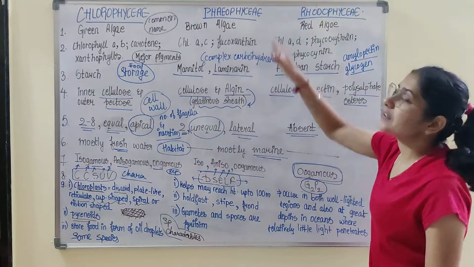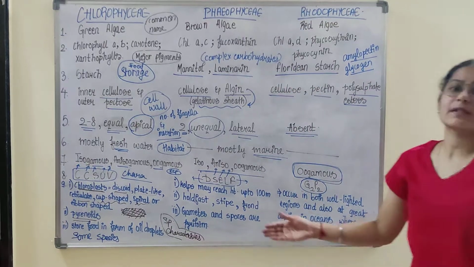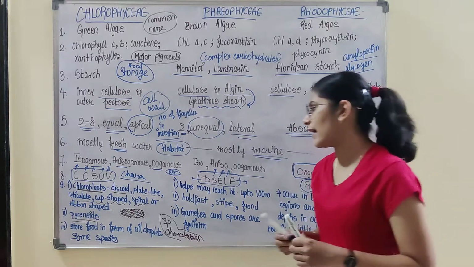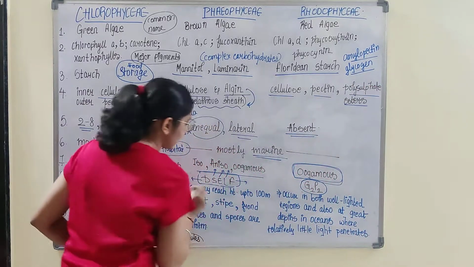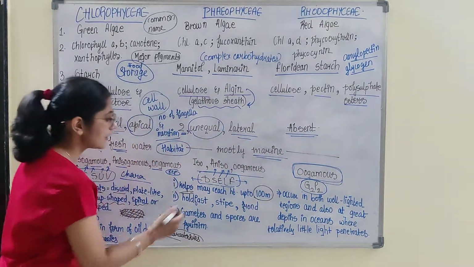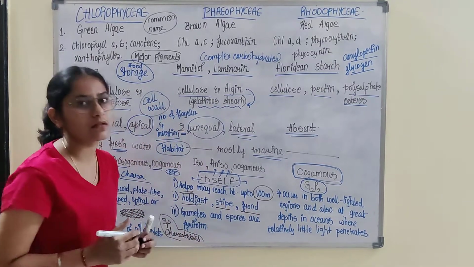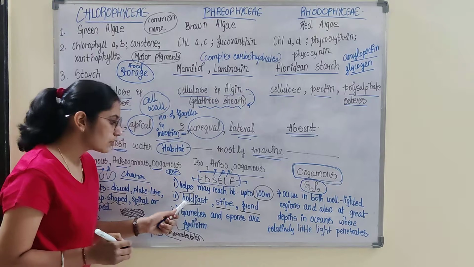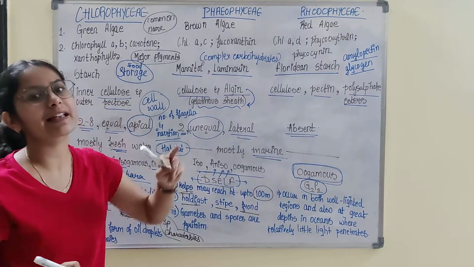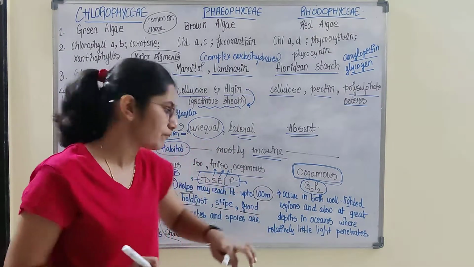In the case of brown algae, what are the special characteristics? One which we have already discussed: kelps may attain a height of up to 100 meters. They have three body parts. Holdfast helps the brown algae attach to the substratum.